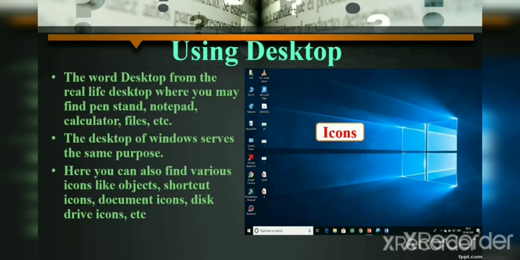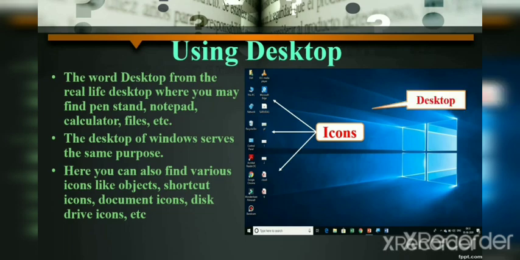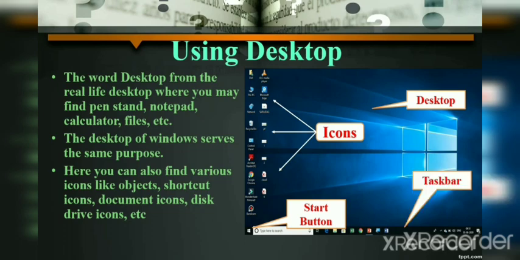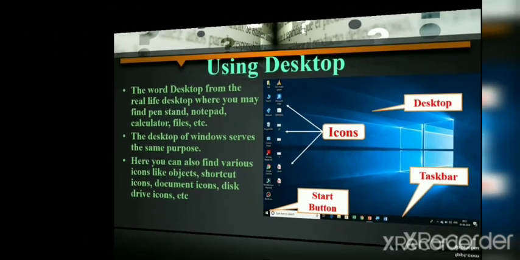On desktop, what is there? Icons. You can see all the small pictures on the screen are called icons. Here, the background of the screen is known as desktop, and here is a Windows button, you can see, it is known as start button. And the horizontal bar at the bottom is known as taskbar.